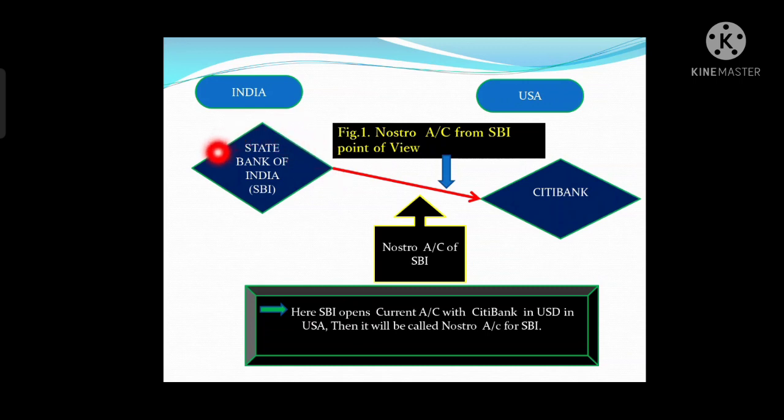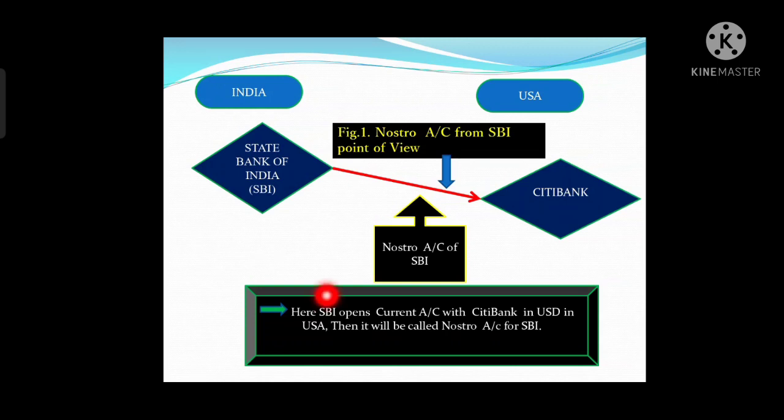Because State Bank is opening an account with Citibank in Citibank's country. So for State Bank of India it will be called Nostro account because SBI is opening the account. The bank which is opening an account with a different bank in a different country in a different currency, for that bank it will be called Nostro account.